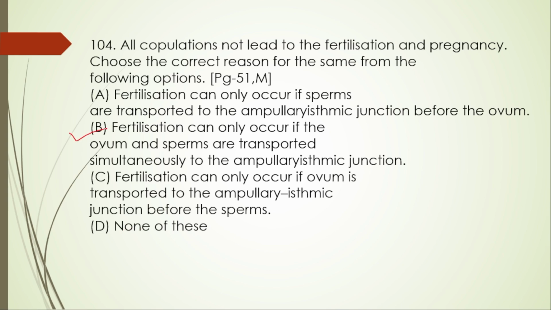Here the correct option is option B, because timing and transport are very important. Fertilization can only occur if the ovum and sperms are transported simultaneously to the ampullary isthmic junction, isn't it? And that is because the window of viability for both the egg and sperm is limited.